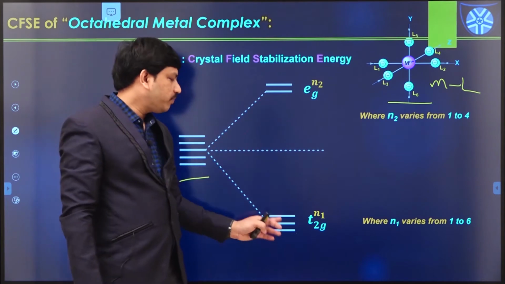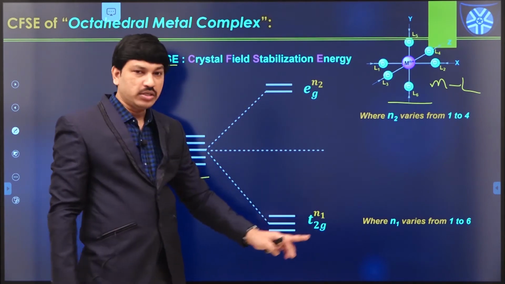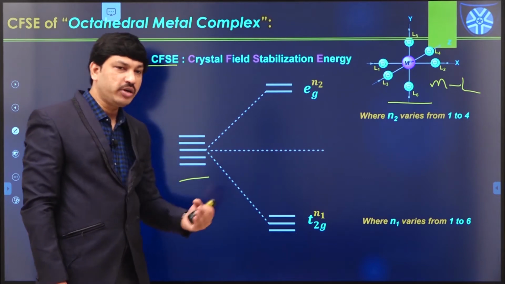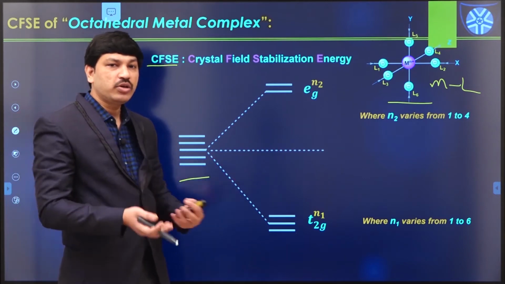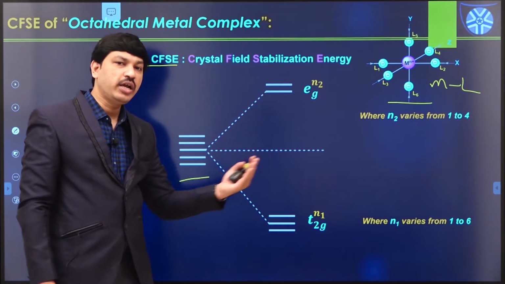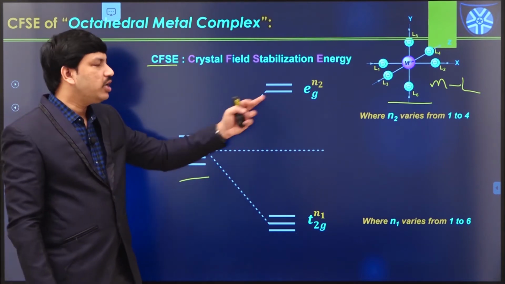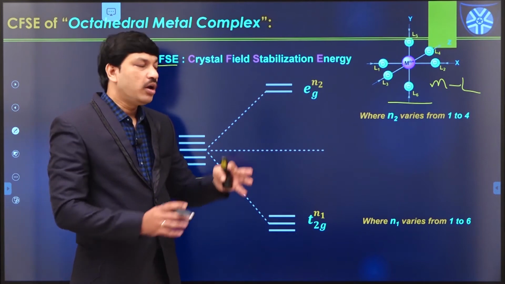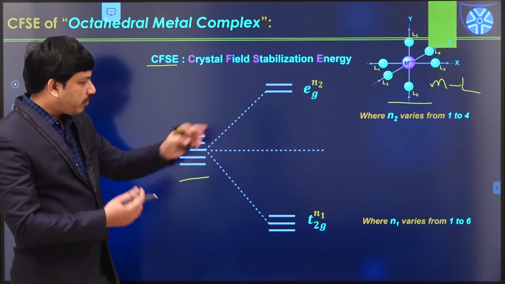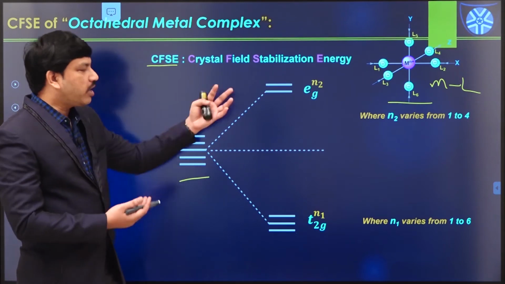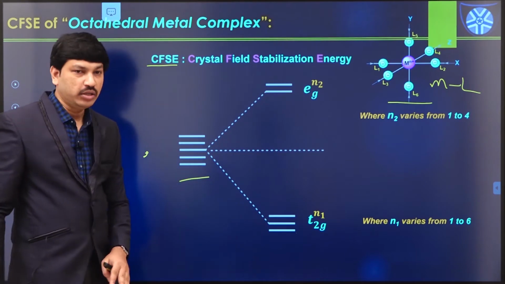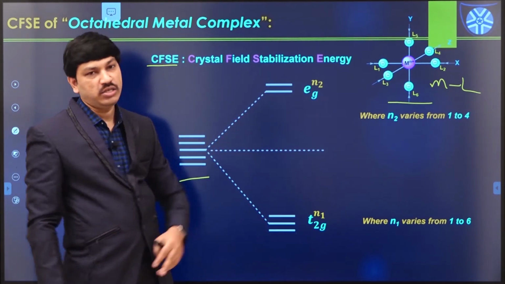So why has this happened? The T2G orbitals, that means dxy, dyz and dxz orbitals, have less repulsion from the approaching ligands, whereas the EG orbitals, dx square minus y square and dz square, have strong repulsion from the approaching ligands. Due to these repulsions between the ligand orbitals and metal d orbitals, we have two sets of orbitals like this, T2G orbitals and EG orbitals.